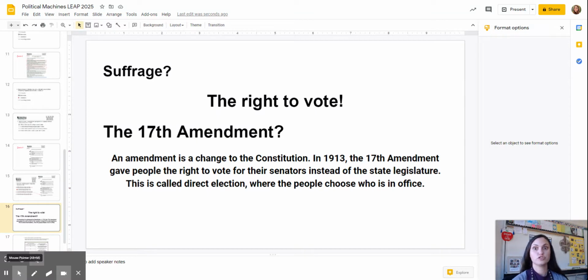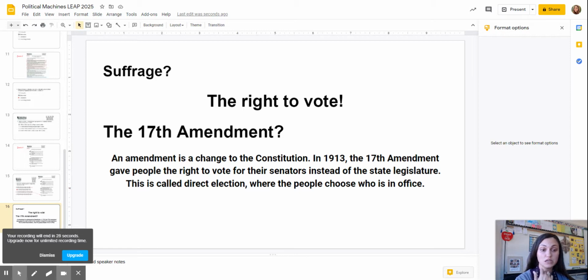So suffrage, the 17th Amendment, what do these things mean? Suffrage is the right to vote. That's something that you should know. Anytime you think of, or you see the word suffrage, automatically associate it with voting rights. Next, the 17th Amendment. What is that? It just basically, in a nutshell, it gave people the right to vote for their senators so that they can have direct election rights. People can choose who is in office representing them.